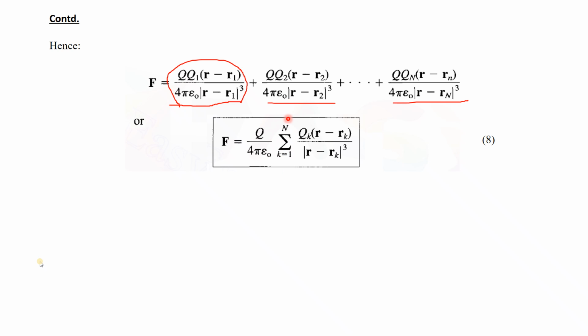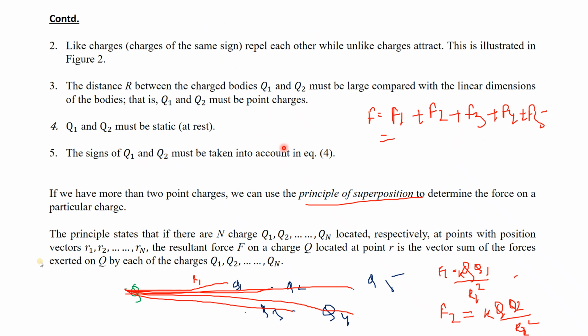So the index k runs from 1 to n. How many charges are there? That many times you have to add them. Understood? Did you get this point? The superposition principle.